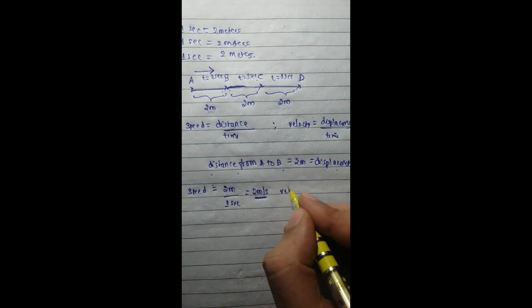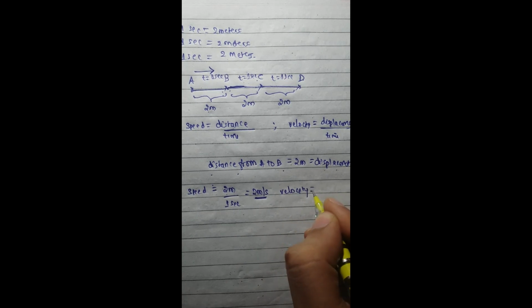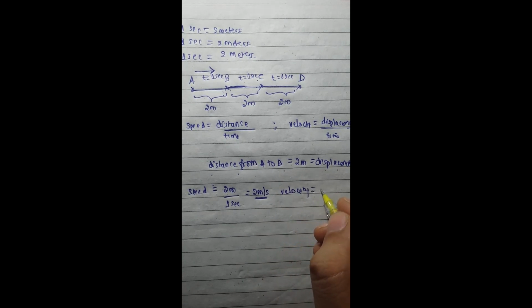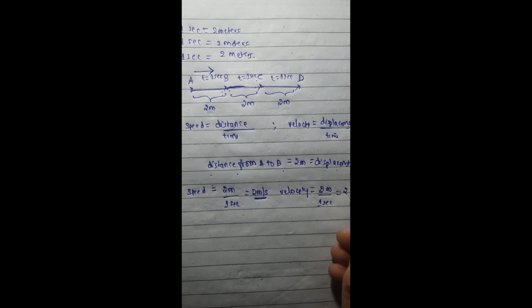Similarly, the velocity is equal to displacement by time. Here the displacement is 2 meters towards the east divided by the time taken, 1 second. Therefore here also we are getting the answer as 2 meter per second towards east.